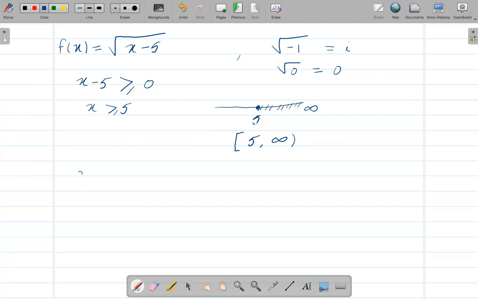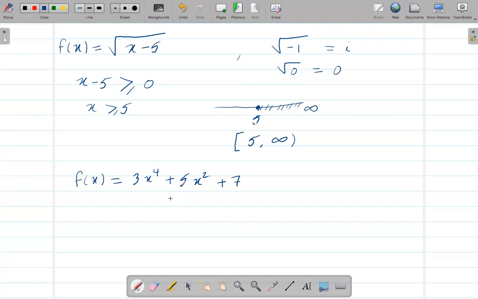And let's say we're finding the domain of just a regular polynomial, all right? So it's just x to the power 4 plus 5 times x to the power 2 plus 7.